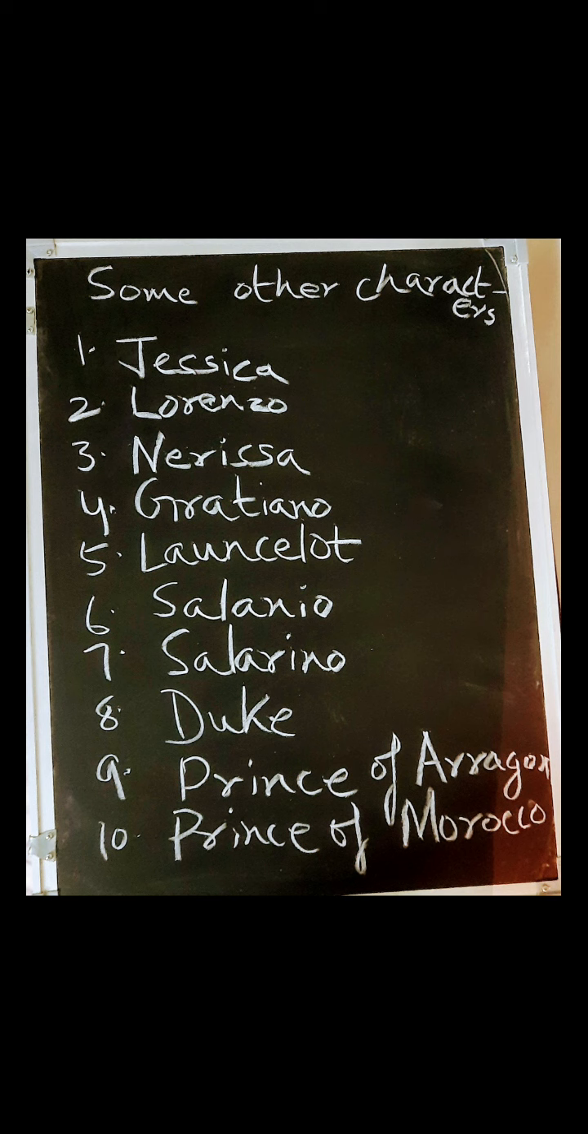So Launcelot is there, and then Salanio and Salarino. These are again two friends of Antonio and Bassanio. They appear in the first act only. We will be reading that.